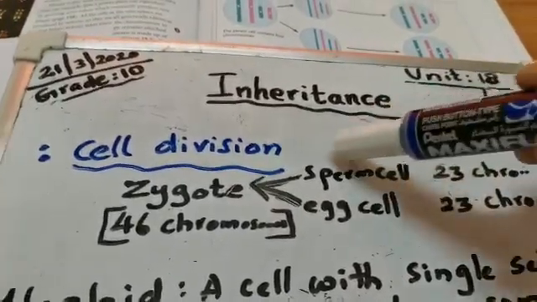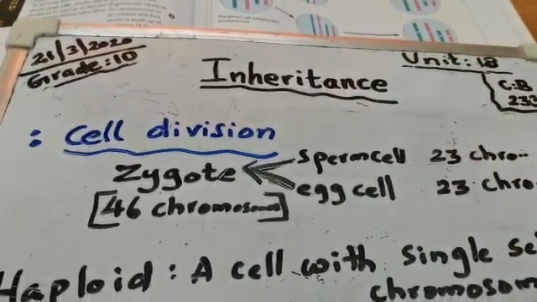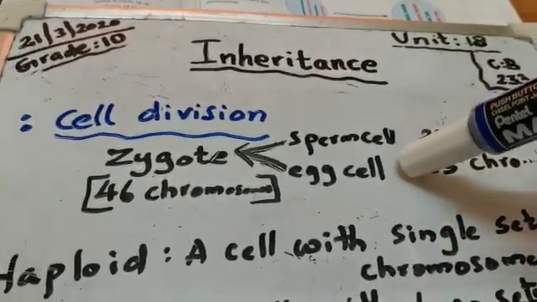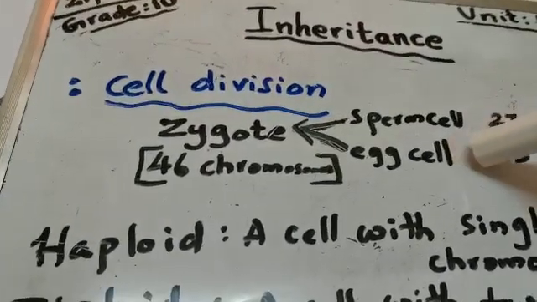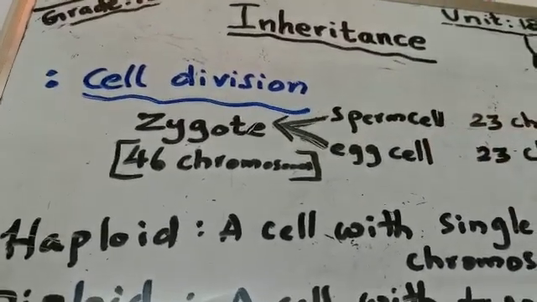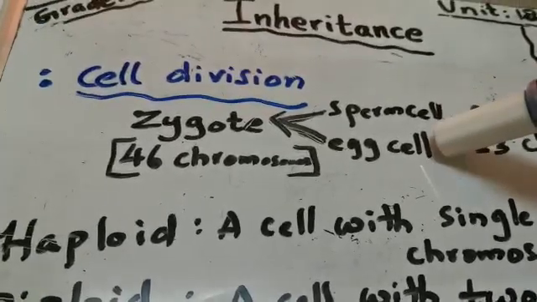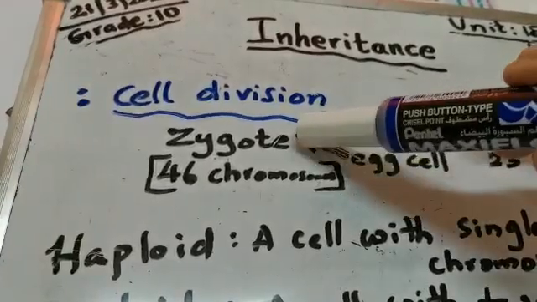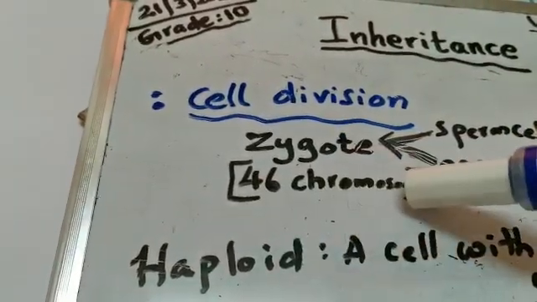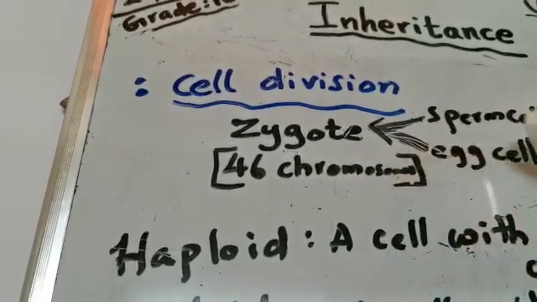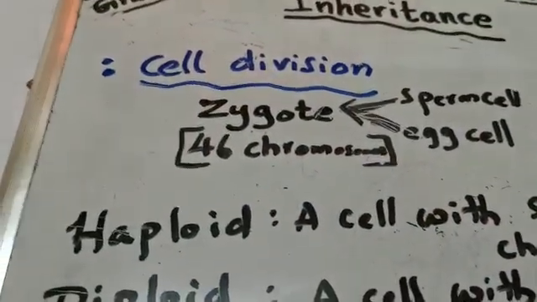Each sperm cell contains 23 chromosomes, and the egg cell also contains 23 chromosomes. So when the 23 chromosomes of the sperm cell and the 23 chromosomes of the egg cell fuse together, the zygote will have 46 chromosomes. This is the basic thing you need to know in cell division.